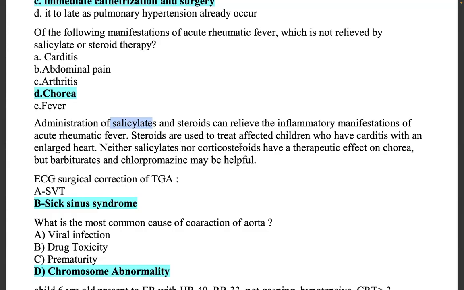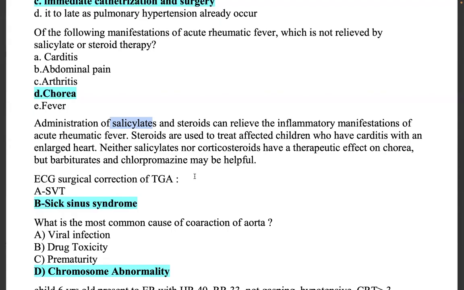Steroids are used to treat affected children who have carditis with an enlarged heart. So carditis with an enlarged heart, we give steroids. Neither salicylates nor corticosteroids have a therapeutic effect on chorea, but barbiturates and chlorpromazine may be helpful.